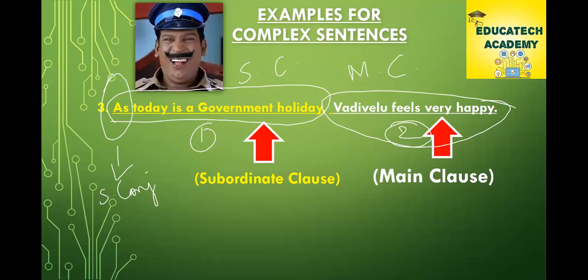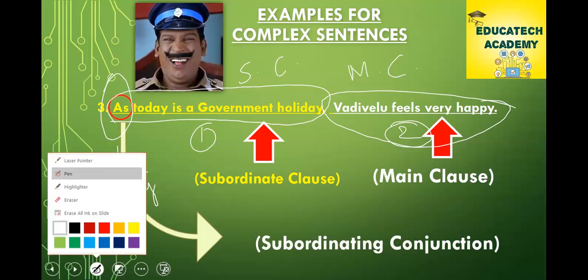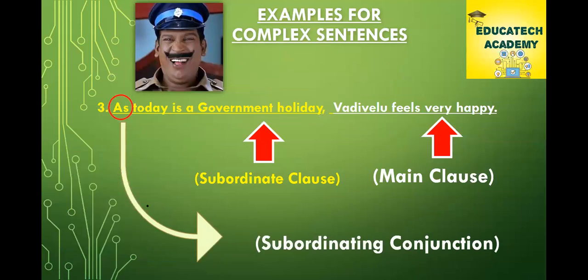Vadivelu feels very happy. Who feels very happy? Pranesh feels very happy. Mohit Saran feels very happy. We can frame any sentence here. Nitya feels very happy. Priya feels very happy. Vijay feels very happy. We can write any sentence. I hope this is clear now. So "as" is the subordinating conjunction. We are learning just the basic structure now. Tomorrow we are going to learn the rules and apply them. A lot of rules are there.